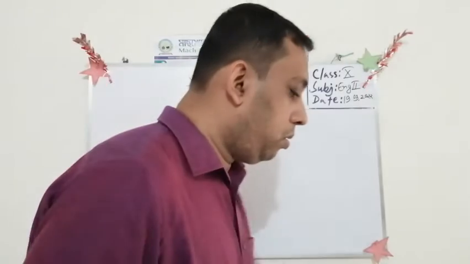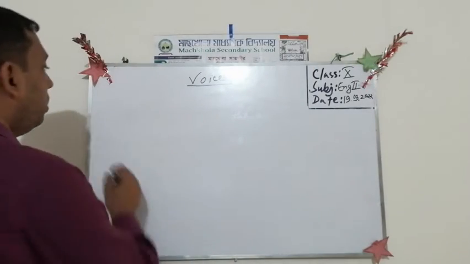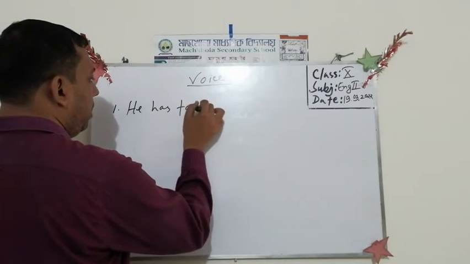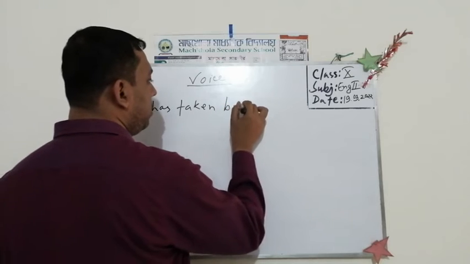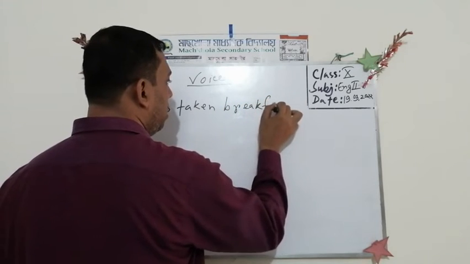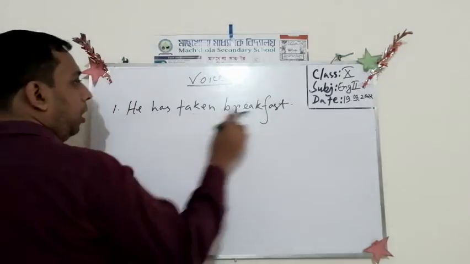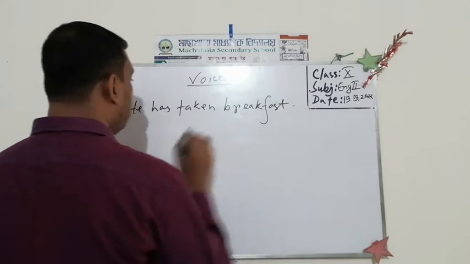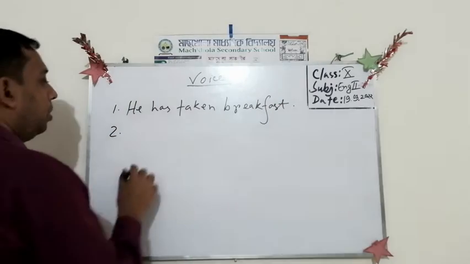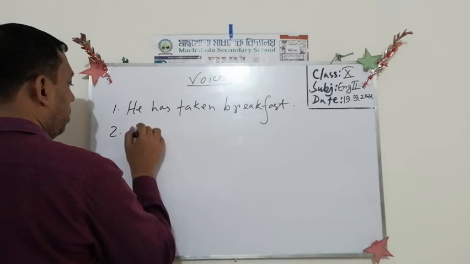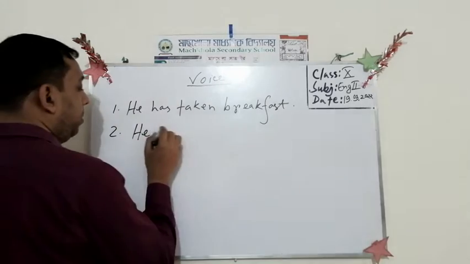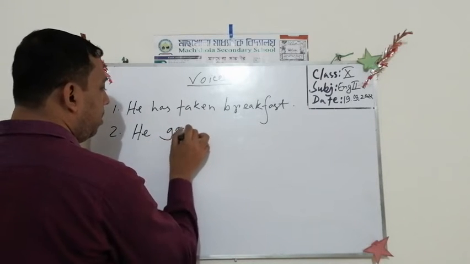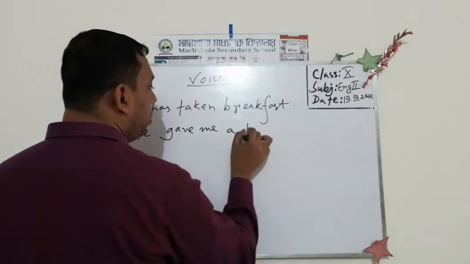Number one, he has taken breakfast. Number two, let me repeat the example: he gave me a book.